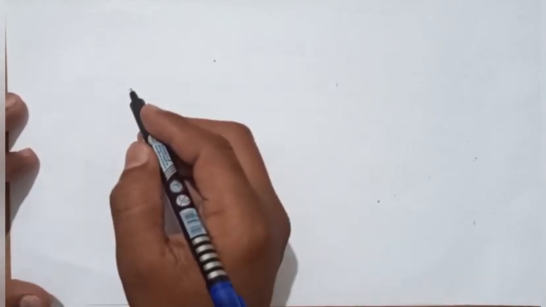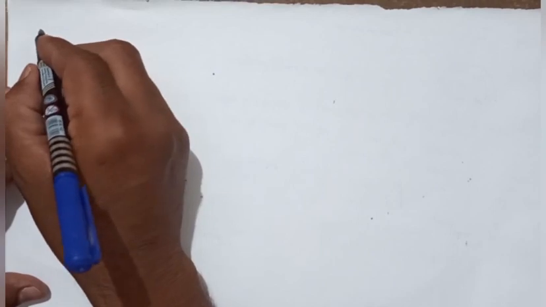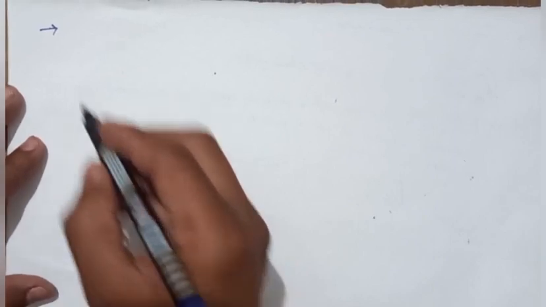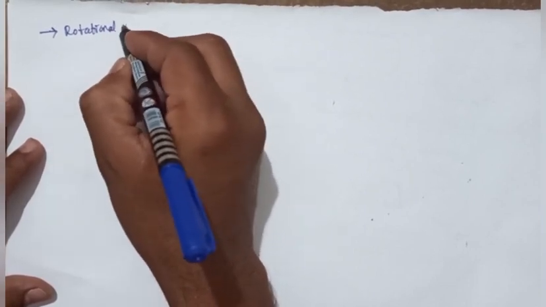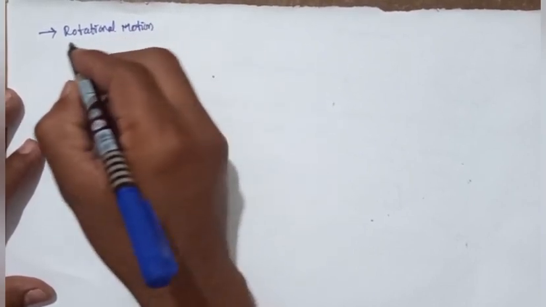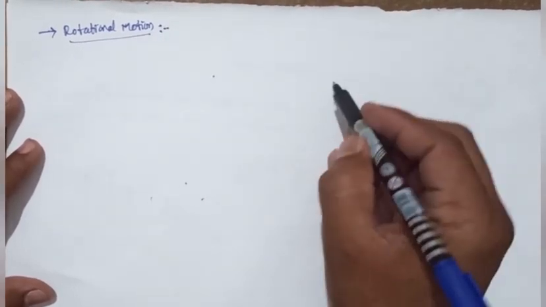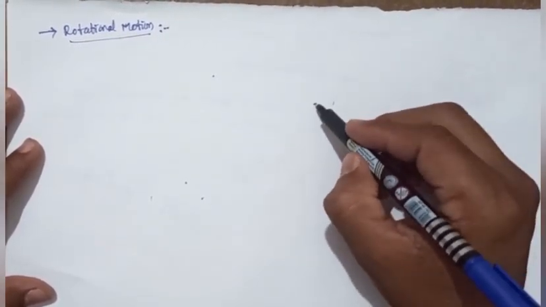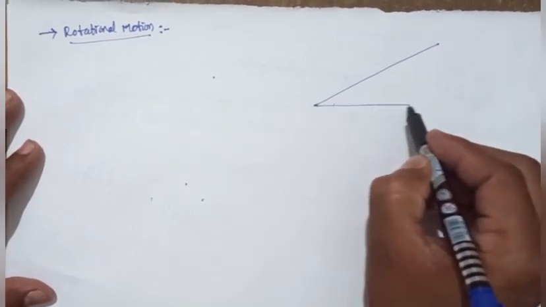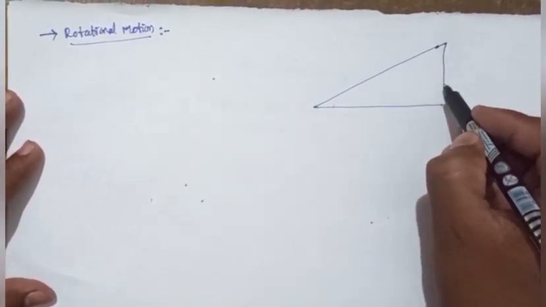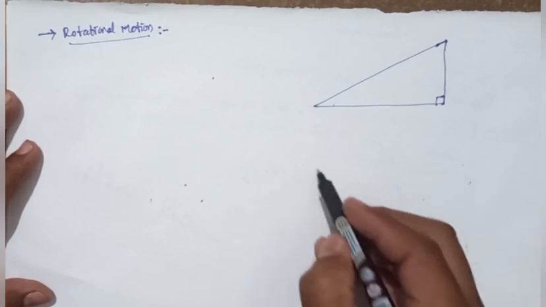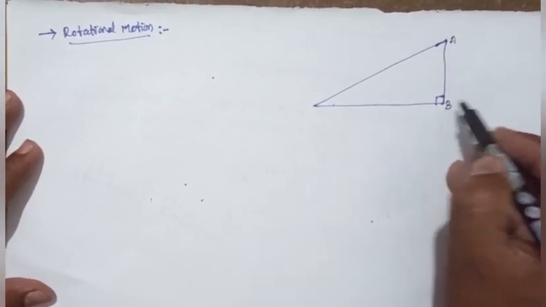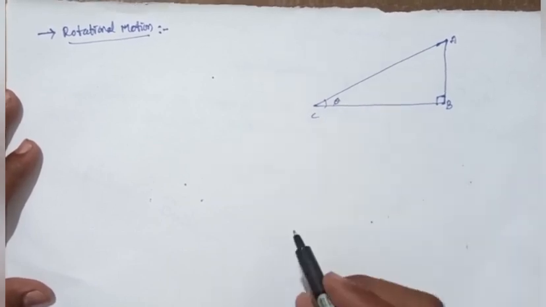Next, we consider rotational motion. So what is rotational motion? Here also we take an inclined plane, with 90 degrees, A, B, C, and angle theta.